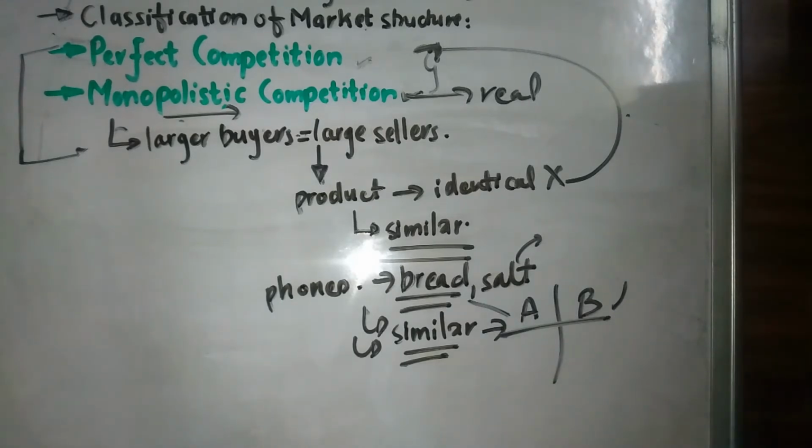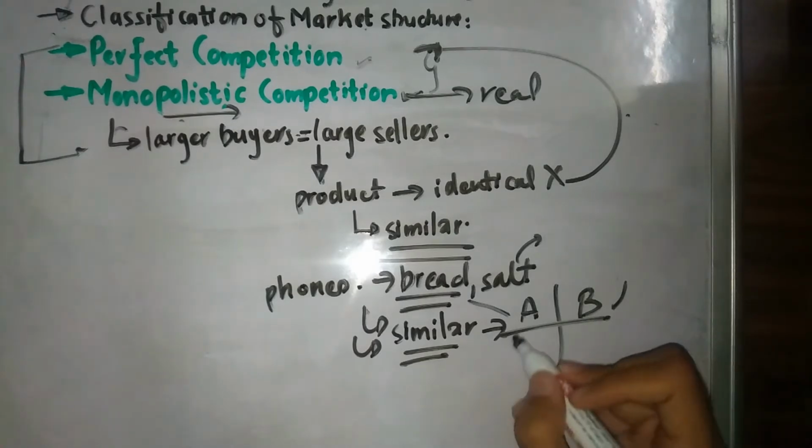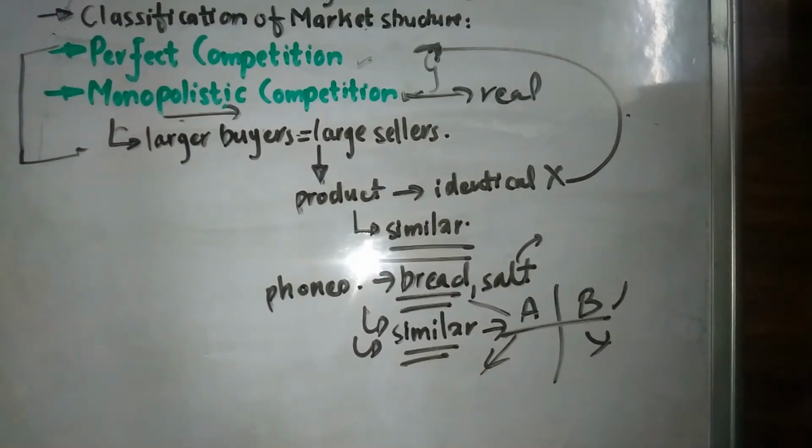Then they are not going to be exactly the same in taste, but they are going to be similar. A bread is going to taste like a bread, either of company A or company B. So there is going to be a little bit of difference in our products in a monopolistic competition. This is what basically happens in our society.